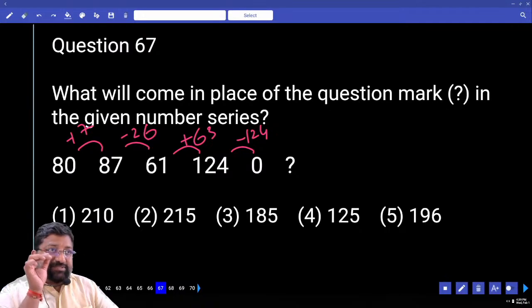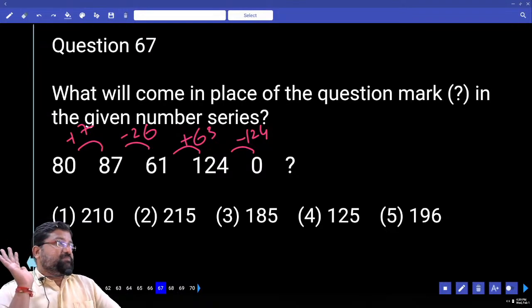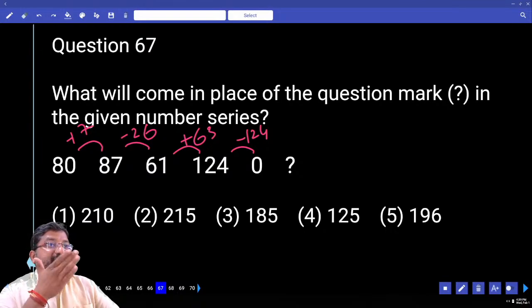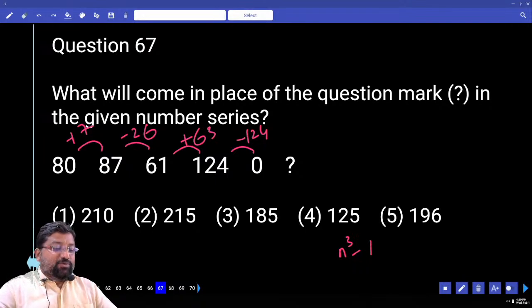Number series, as soon as you see the numbers, you should immediately identify their nature. A person should be that fast. What form is it? n cube minus 1. 2 cube minus 1, 3 cube minus 1, 4 cube minus 1, 5 cube minus 1. Now what I need is 6 cube minus 1. How much is that? 215. Plus or minus? What's the answer? Second option.